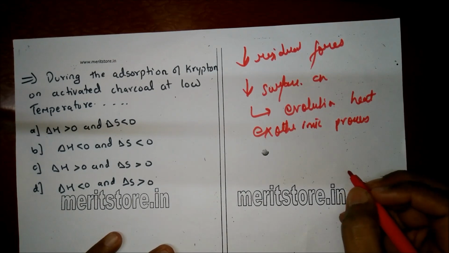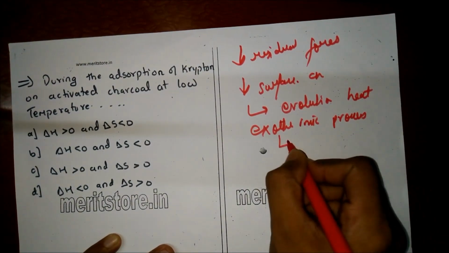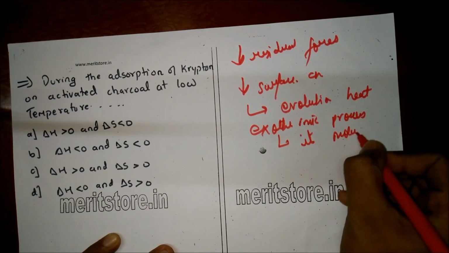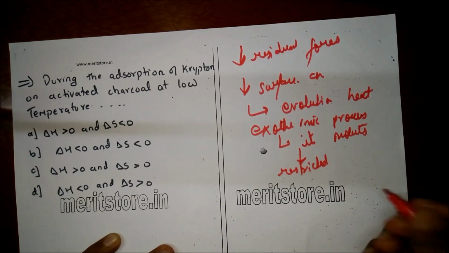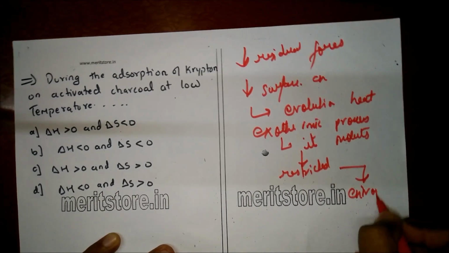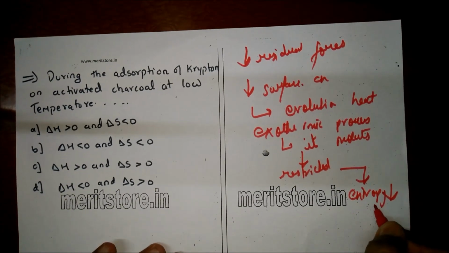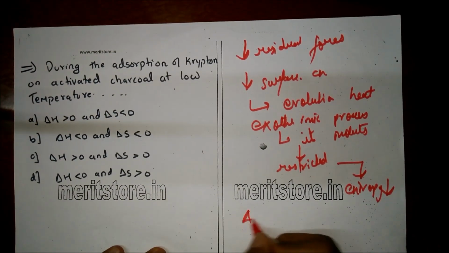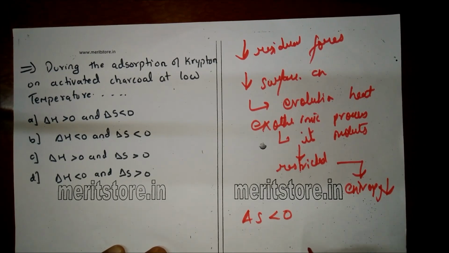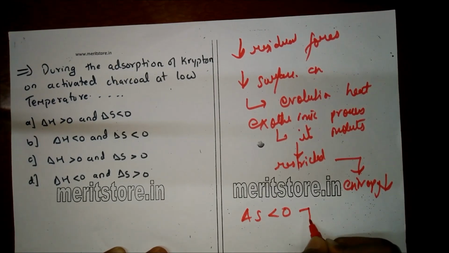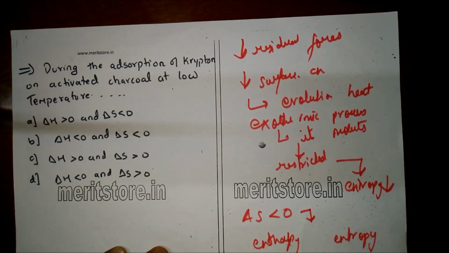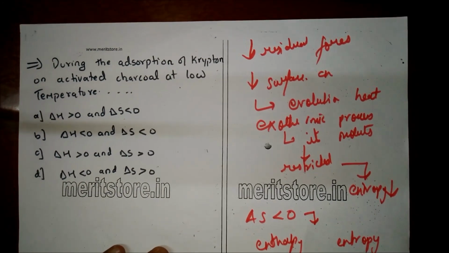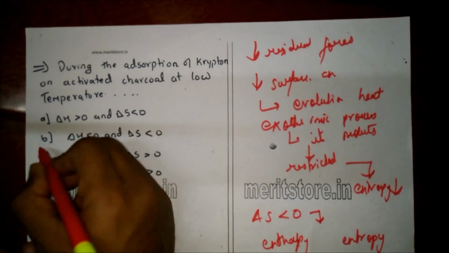Now, when a gas is adsorbed, the freedom of movement of its molecules becomes restricted. This amounts to a decrease in the entropy of the gas after adsorption. That is, delta S is less than 0. The adsorption, therefore, is accompanied by a decrease in the enthalpy as well as a decrease in the entropy. Therefore, both delta H is less than 0 and delta S is less than 0. Therefore, the correct answer is option B.